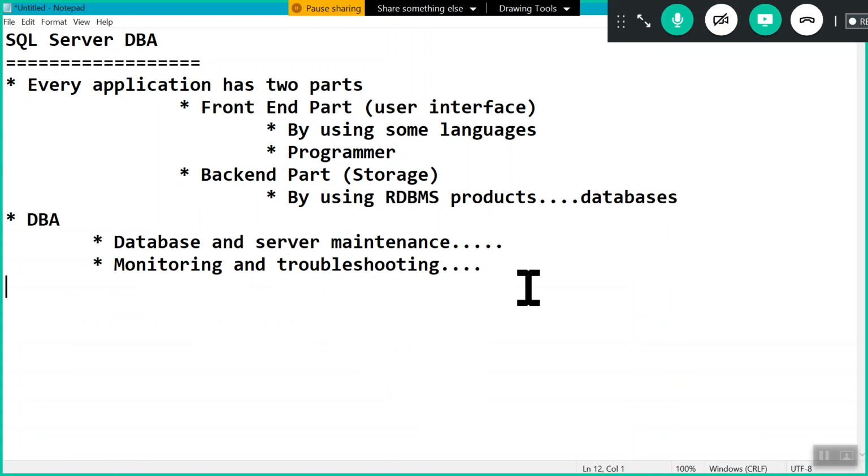Right. So, one more point we have to understand here, as a SQL Server DBA, no need to perform the tasks manually.